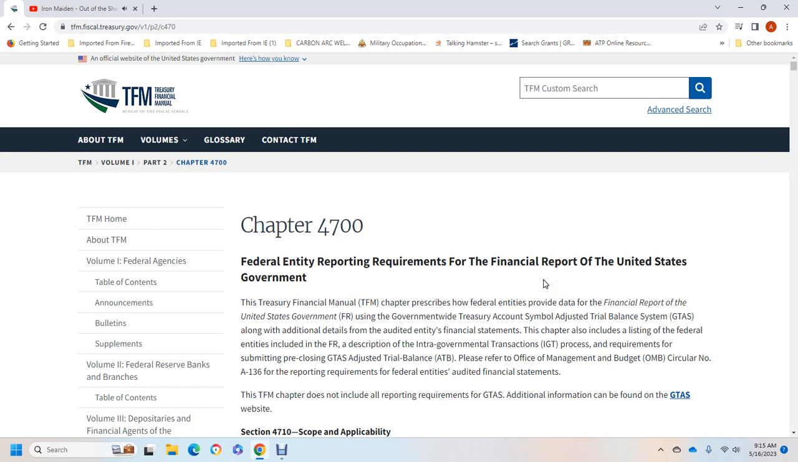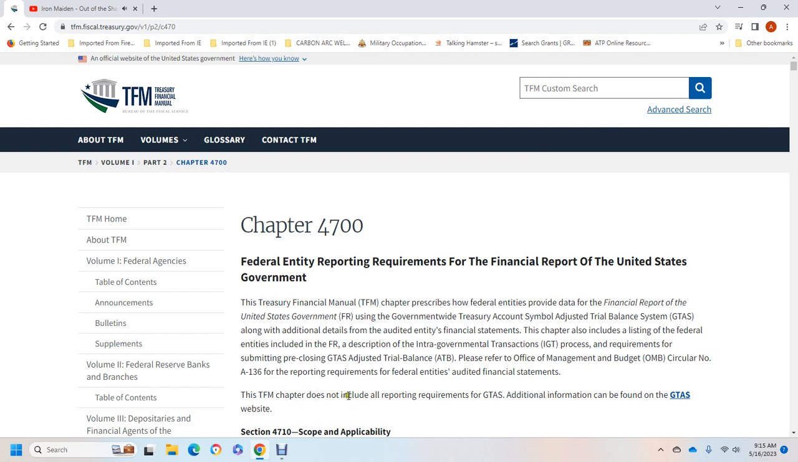Along with the additional detail of the audit entry for the needs of the financial system, the chapter includes the listing of the federal entities that are included in the financial report, with a description of the intergovernmental transaction and process requirements for submitting pre-closing government-wide Treasury Account Symbol adjusted trial balance. Please refer to the Office of Management and Budget Circular Number A-136 for the reporting requirements of the federal entity with the audited financial statement.